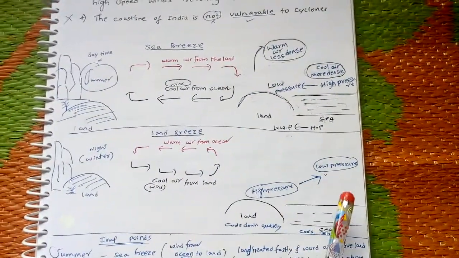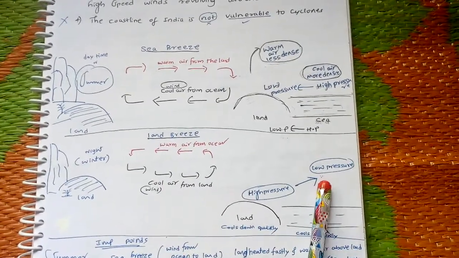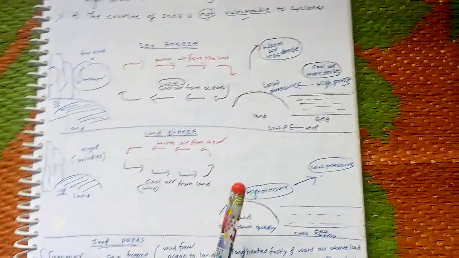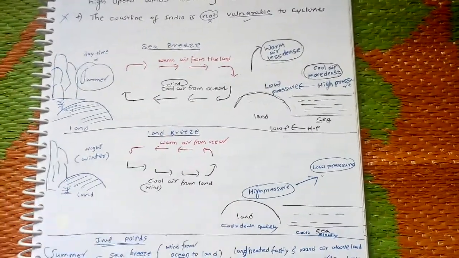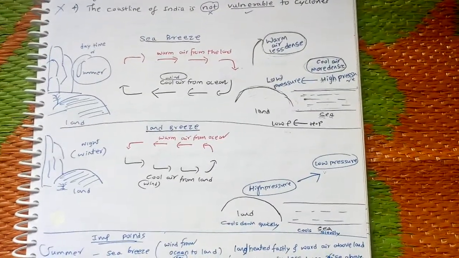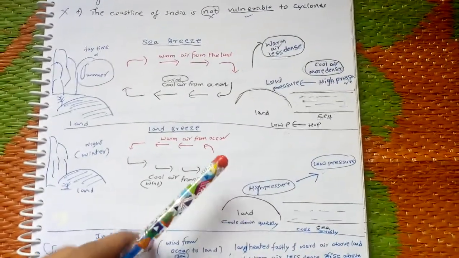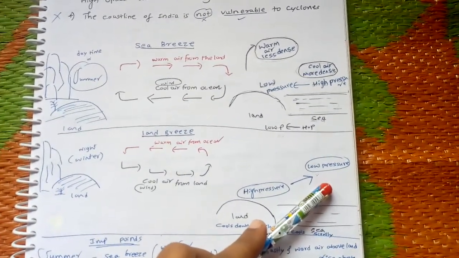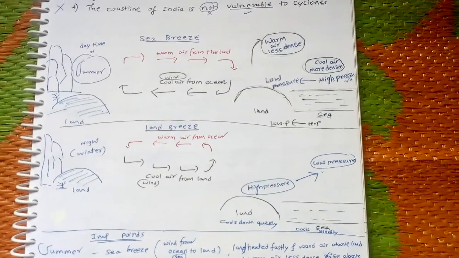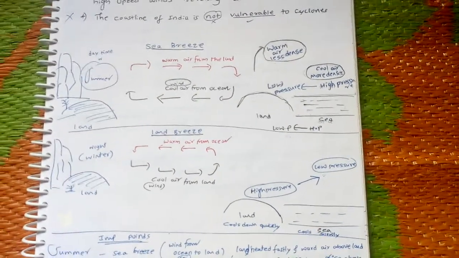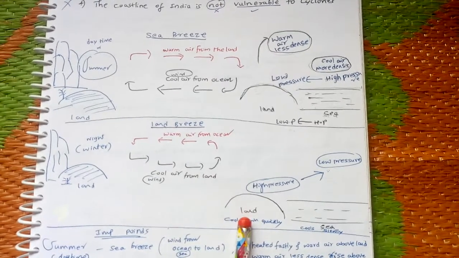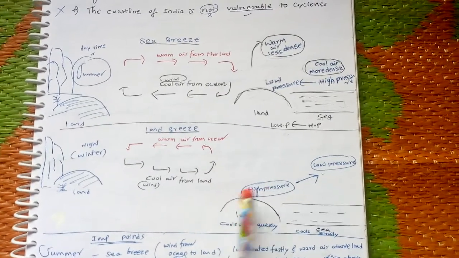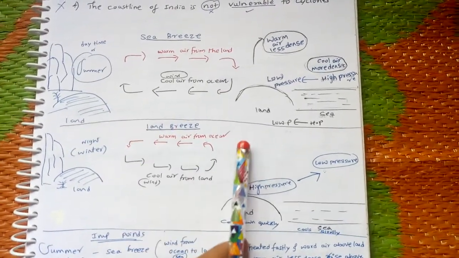Because of that, on the surface of the sea low pressure is created. But on land, high pressure is created because it's already cooled down. As you know, cool air is very dense. Because of that, high pressure is created on the land surface and low pressure on the sea surface. As I have told, wind always flows from high pressure region to low pressure region. So the breeze is coming from land to sea. Therefore, it is called a land breeze.